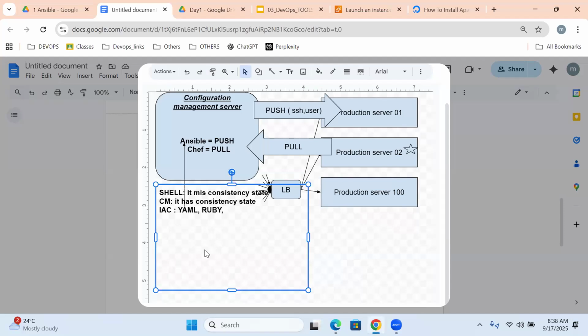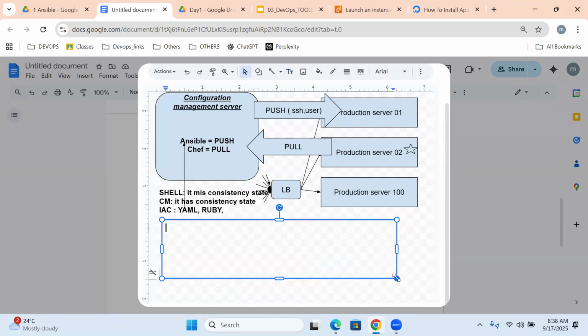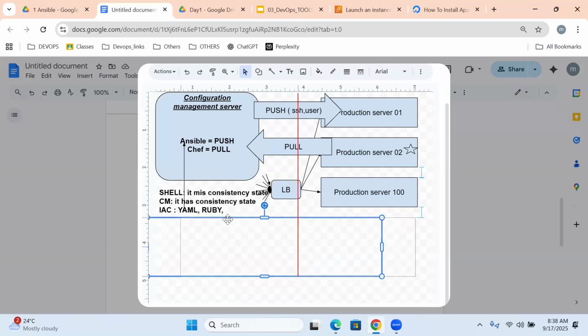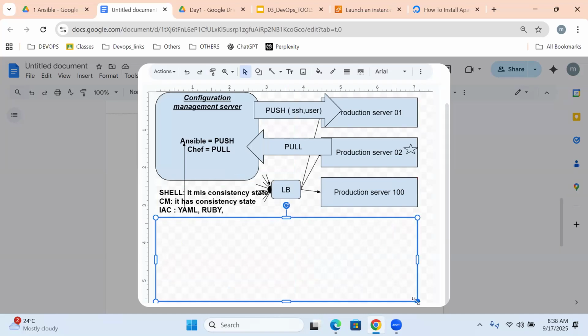Okay, fine. So by using configuration management, what exactly are we able to do? By using configuration management, we are able to do provisioning, change management, orchestration, configuration, and deploying our application. N number of things, but let us focus on a few for today.